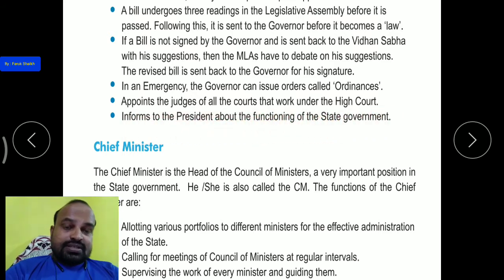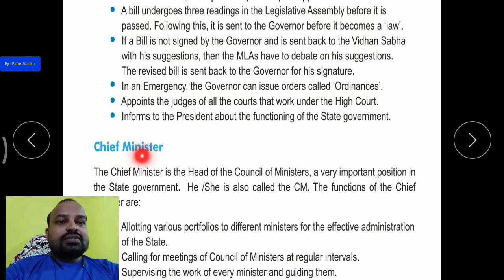और स्टेट गवर्नमेंट किस तरह से काम कर रही है, are they working according to the constitution, are they functioning according to the constitution. Okay, all this information is given by the governor to the president. So the governor informs the president about the functioning of the state government. Okay, so this is the governor.